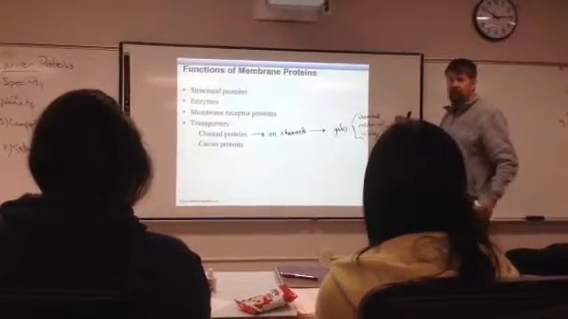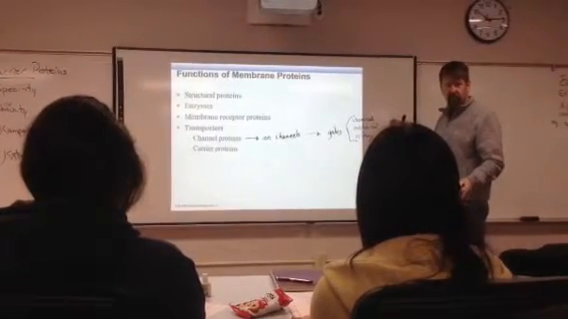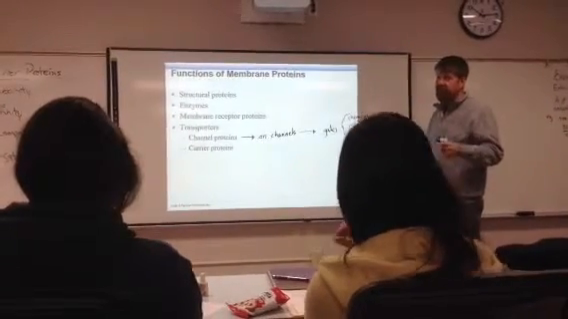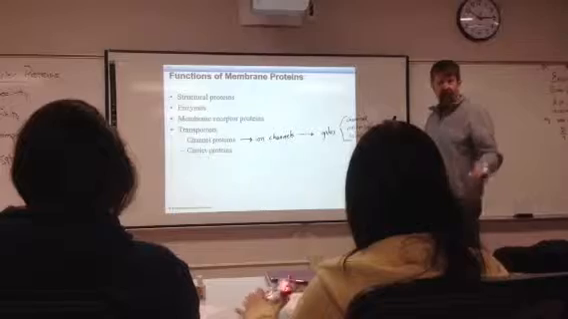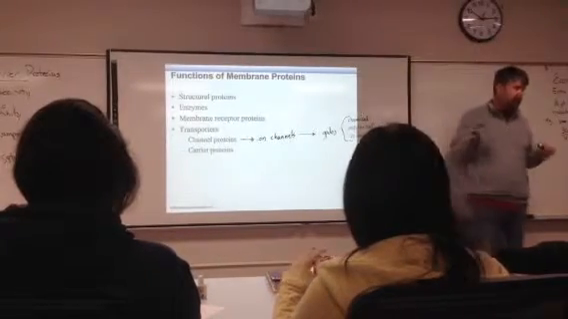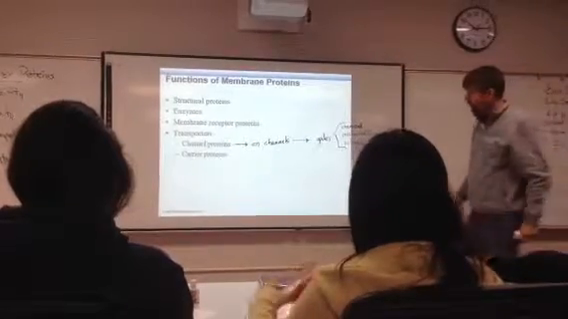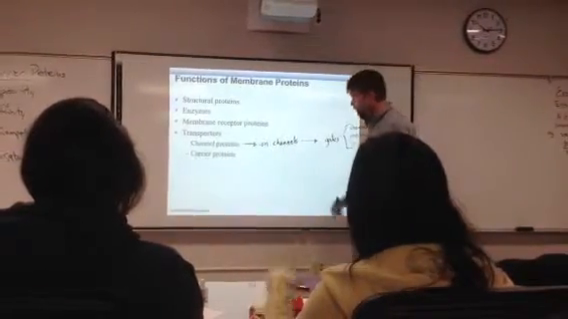When they're open, you get flux. When they're closed, you don't get flux. If substances move into the cell, we call that influx. If ions move out of the cell, we call that efflux. Okay, so influx into the cell, efflux out of the cell. Ion flux. So we get ion flux through these channels.